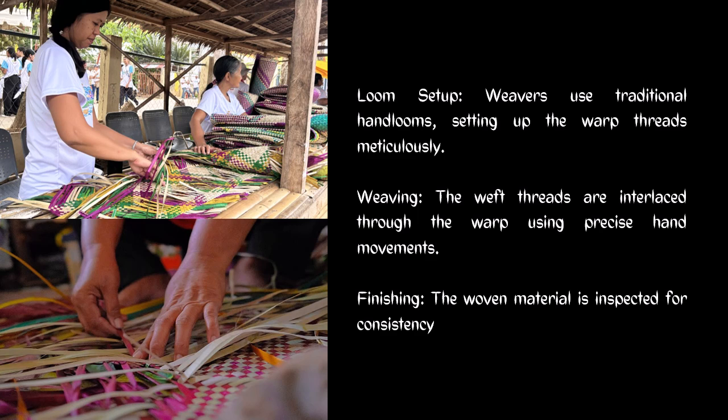Pareha sa katong gibuhat bitaw ninyo class nga gipa-wave ta mo. So, ingato ilahang gibuhat. Okay, are interlaced through the warp using precise hand movements, creating patterns that range from simple to intricate design. And lastly, finishing. The woven materials is inspected for consistency. Any necessary finishing touches are applied to ensure the product's quality and durability.